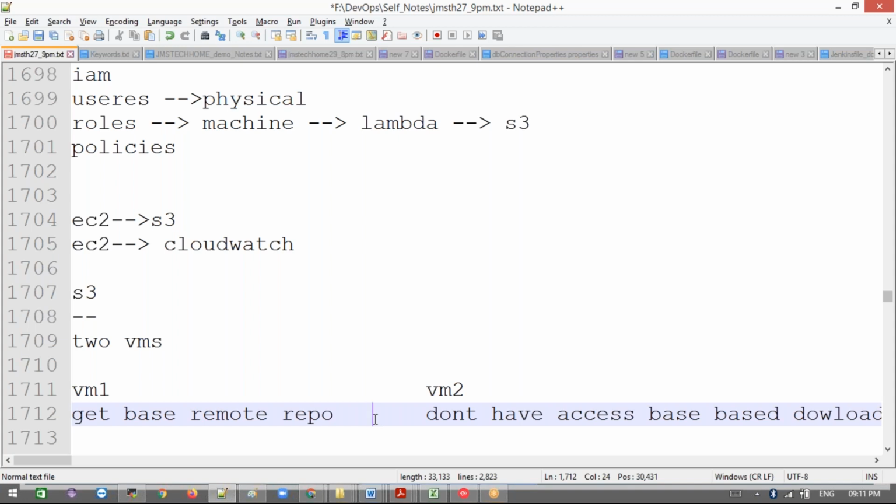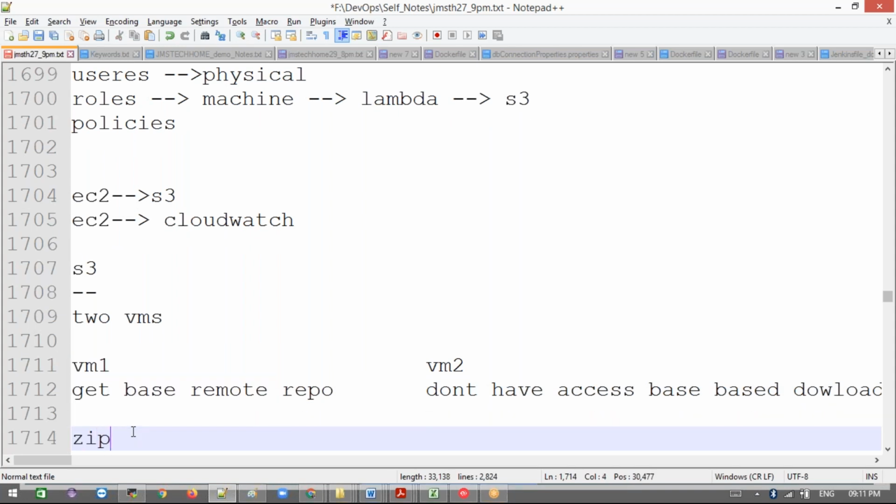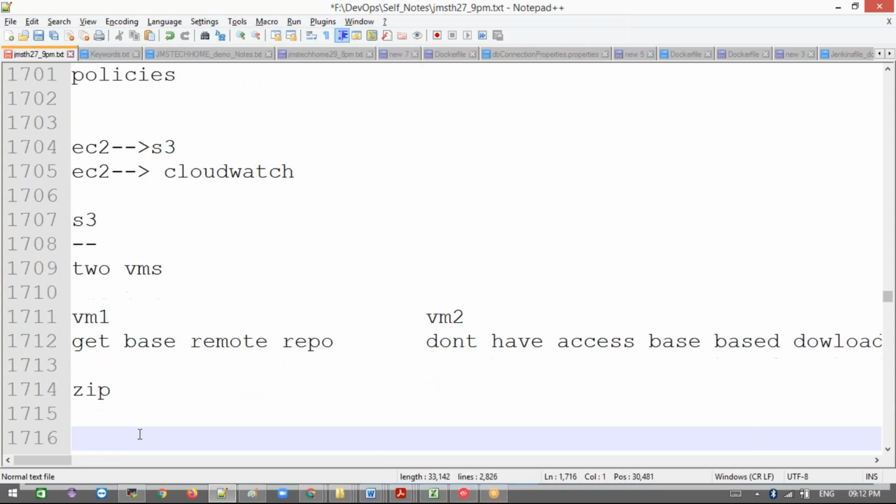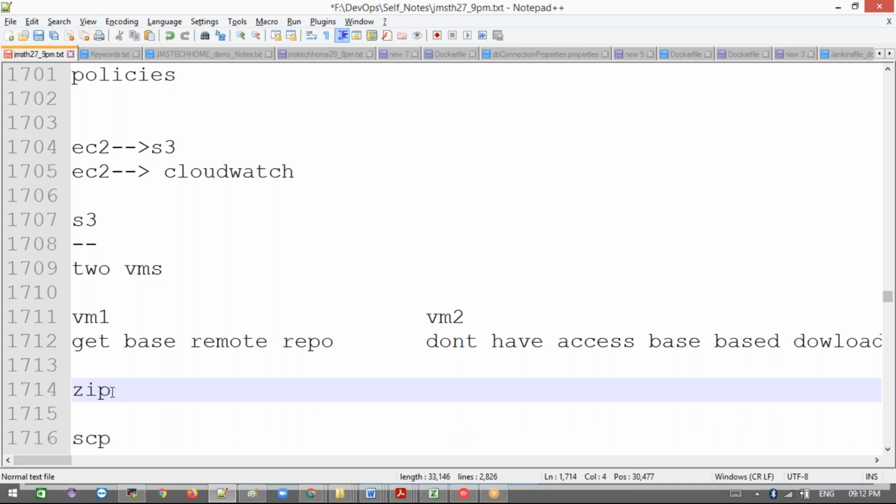What finally was his answer? Whatever image we create, we can store in zip format. I never do this in real time. The Docker images we can store in zip format. Once stored, we can use SCP to move it from here to there. We can store the images in zip format and copy the image from this machine to that machine.